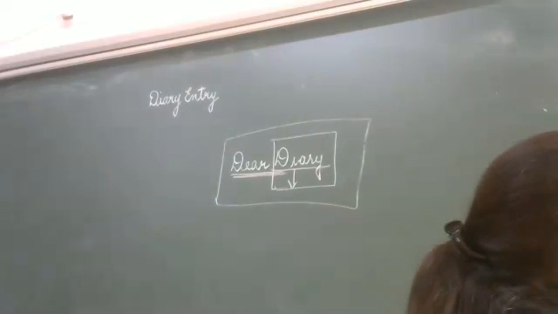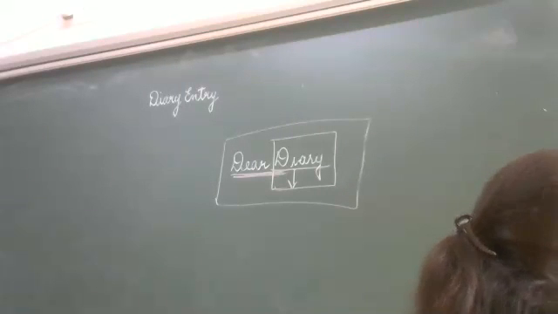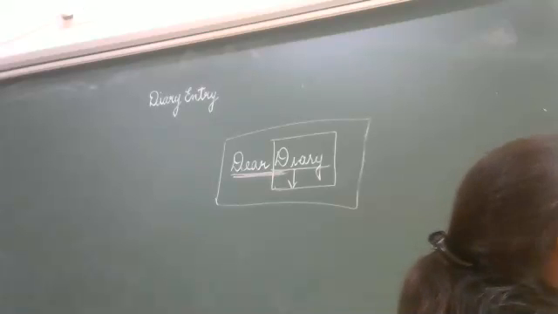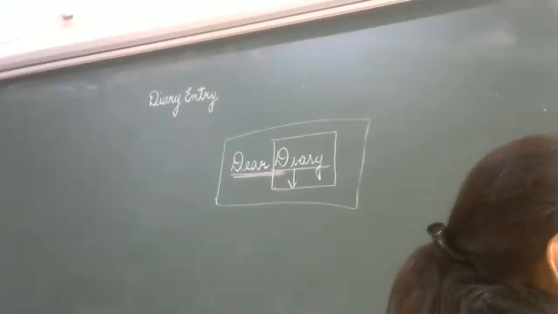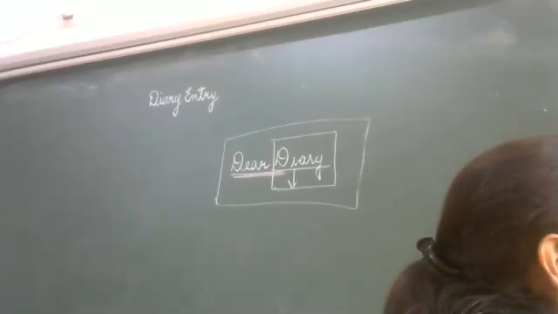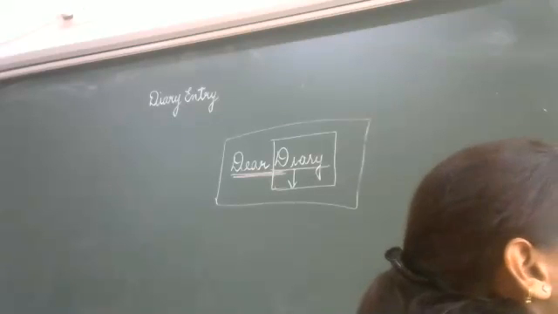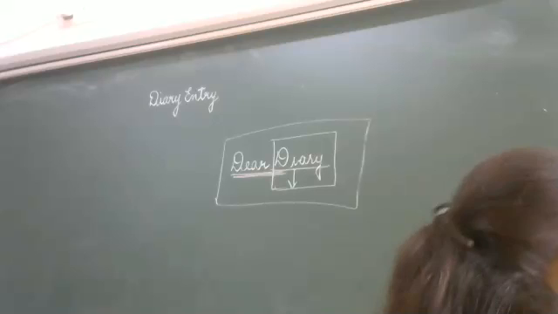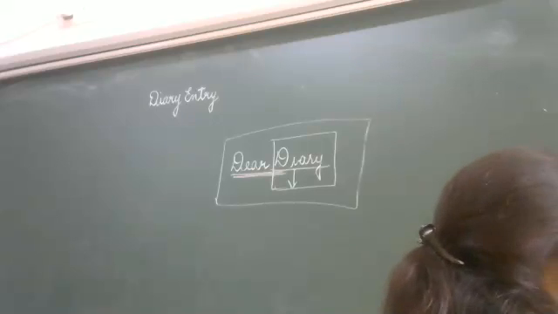So maybe the student has done something and the teacher has scolded whoever, Nakul or Neha. So she is writing a diary entry. It's given as a situation that you have not done anything, but still your teacher has scolded you, and you are feeling very bad about it. So this is a boy called Nakul and a girl Neha. They have written a diary entry. Now see on page 60, see the format of the sample.